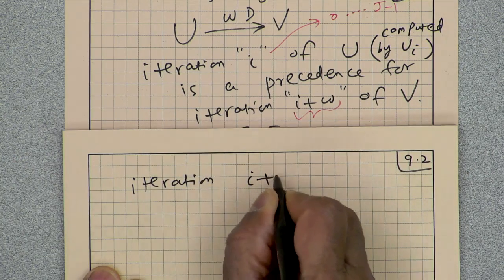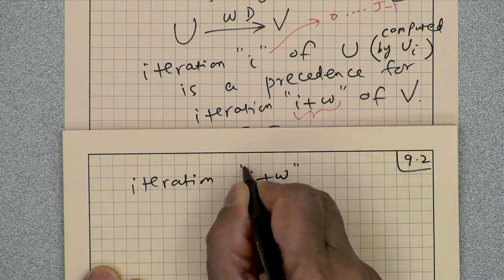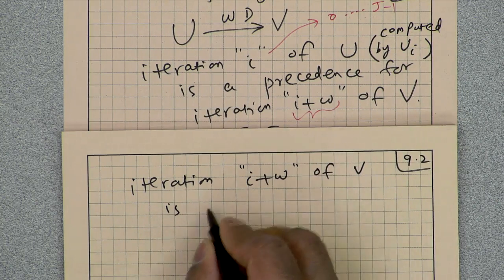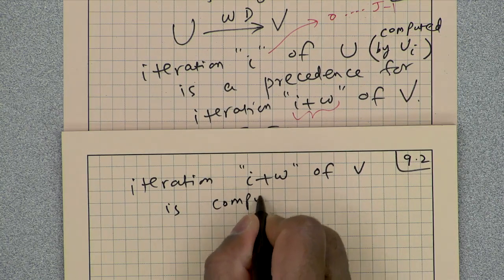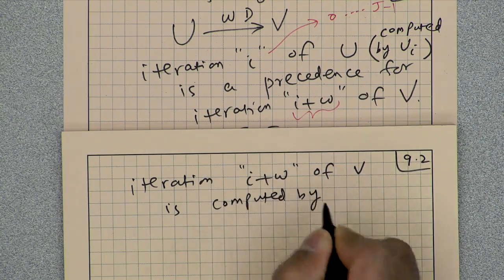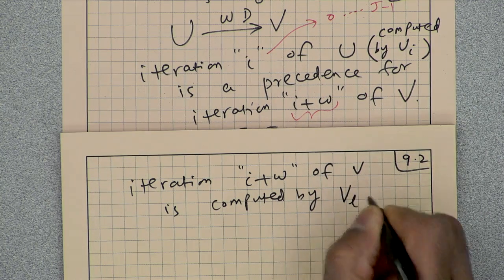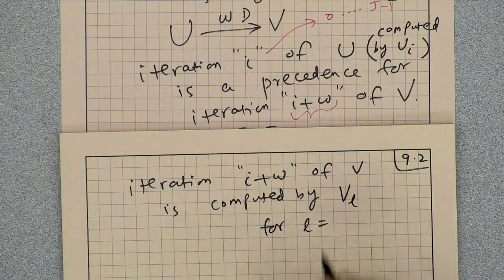So iteration I plus w of v is computed by vl for l equal to what?